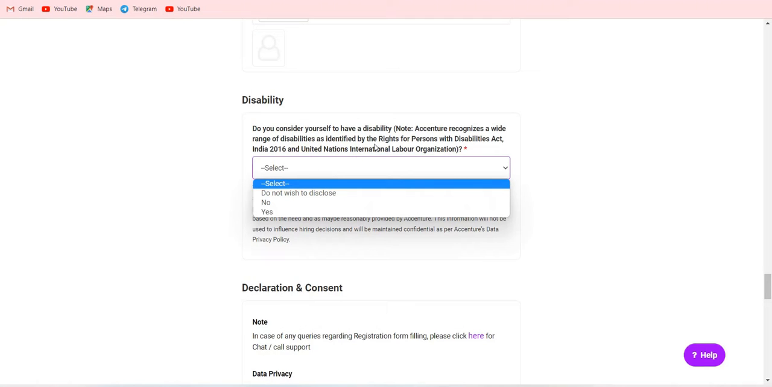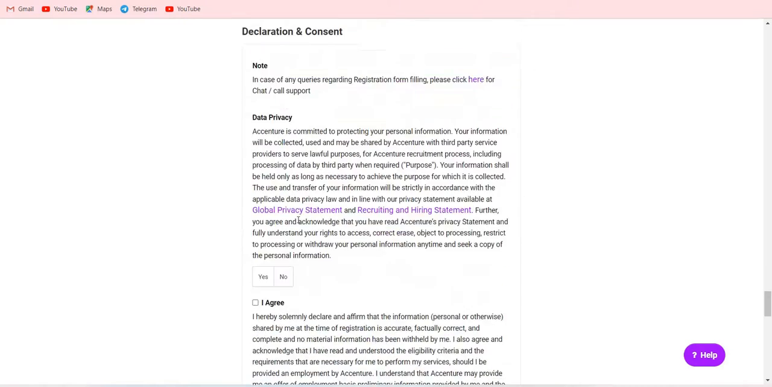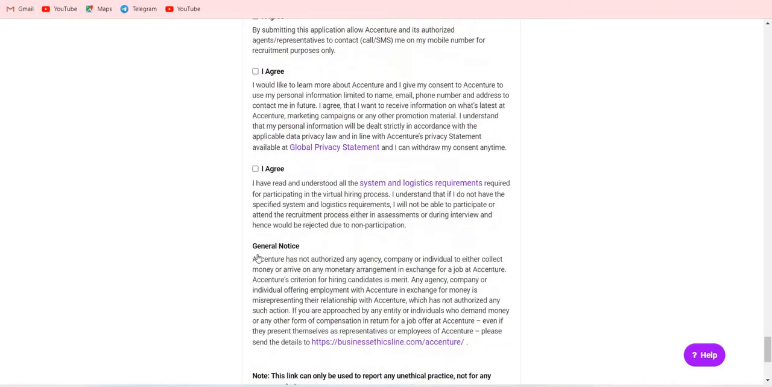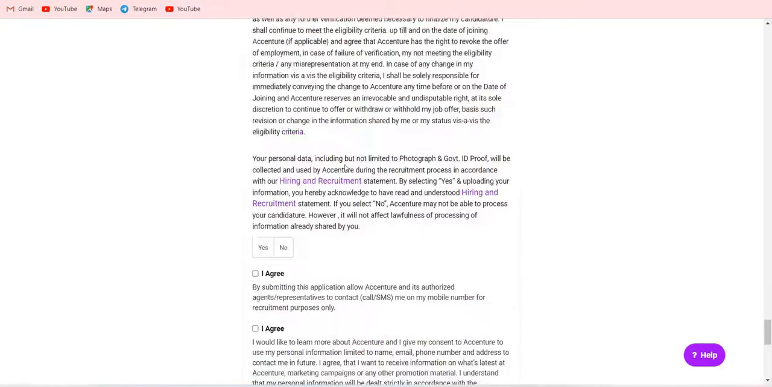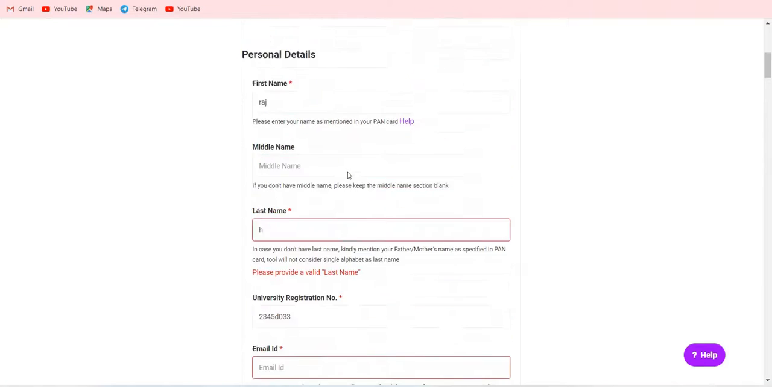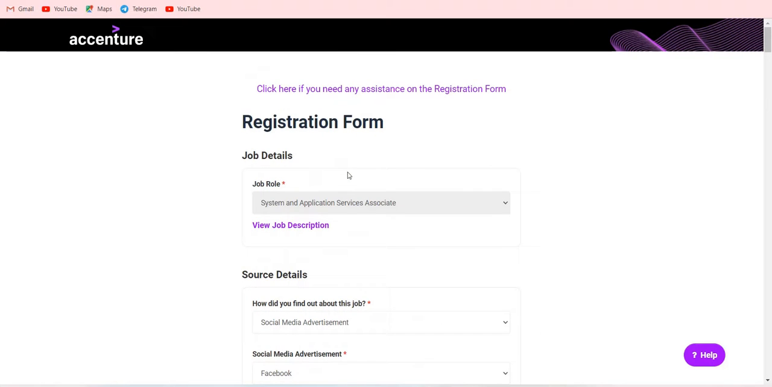Do you belong to any disability, no you should give, and after clicking I agree to the terms and conditions, you just agree and submit it. This is the application form. After submitting, you may get an OTP through your email ID and WhatsApp number. After filling, you may get a mail that your application has been confirmed, and they will get back to you within 3 days, like that they mentioned.